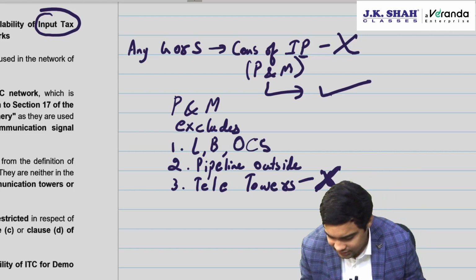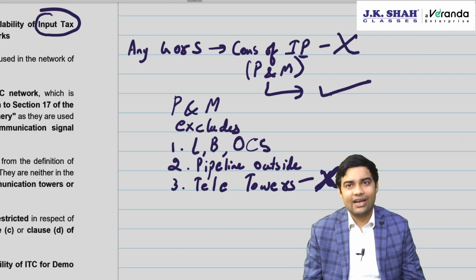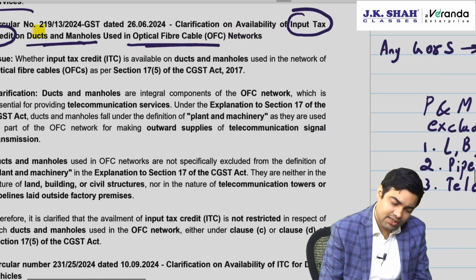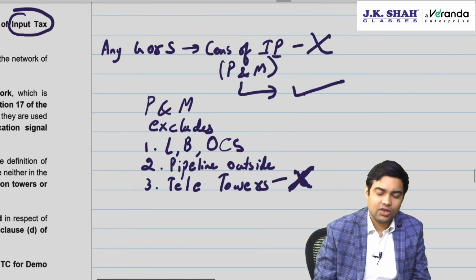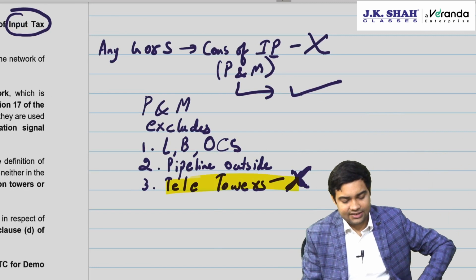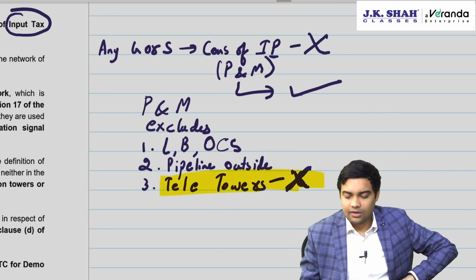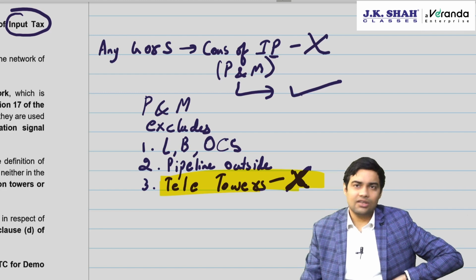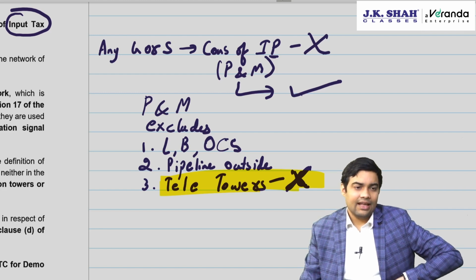Now the question is, what about ducts and manholes which are used in optical fiber cable network? This is Jio, Airtel and Vodafone towers, no ITC. Airtel also has optical fiber cable. Jio runs only on optical fiber cable.